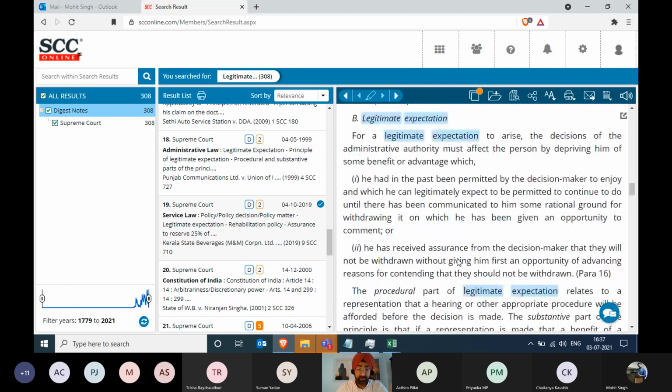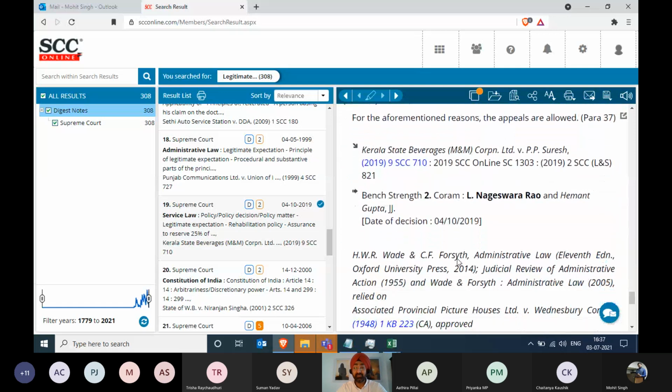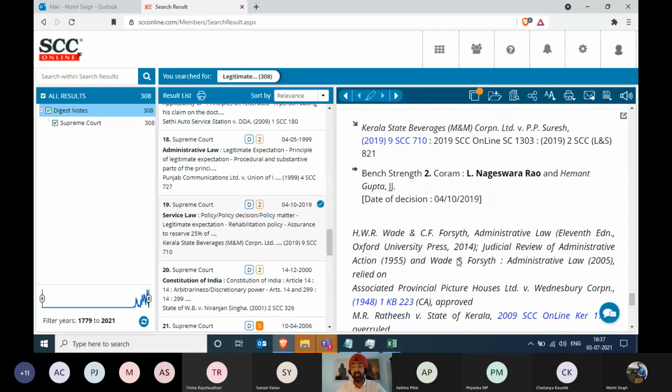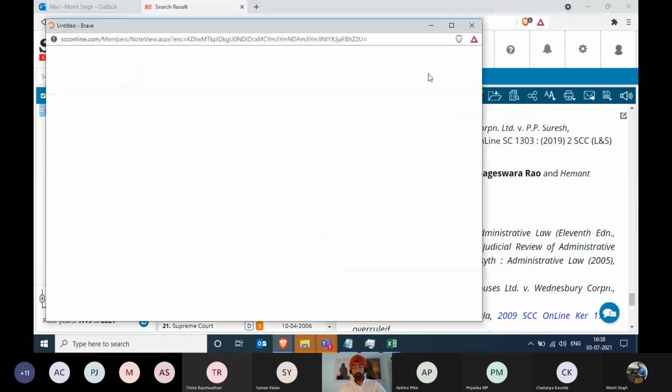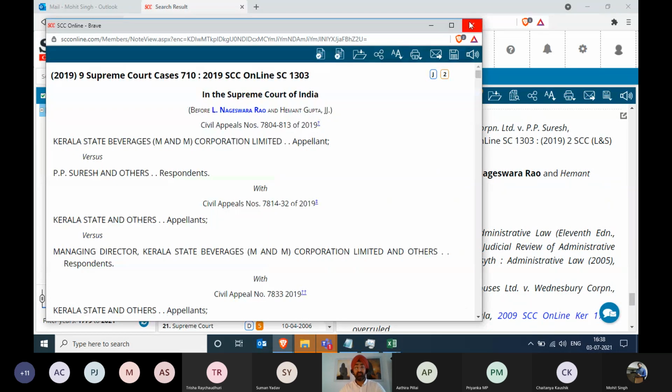Now let's suppose after reading so many judgments, you have stumbled upon this judgment and you think that, okay, this is something relevant to me. I want to see this judgment. I want to read this judgment. So do you need to note down the party name and all? No, not required. Just click on the citation which is there and hyperlinked. And there we go. With a simple one click on the hyperlink, you'll have the full judgment in a different window. Right? Please close this.